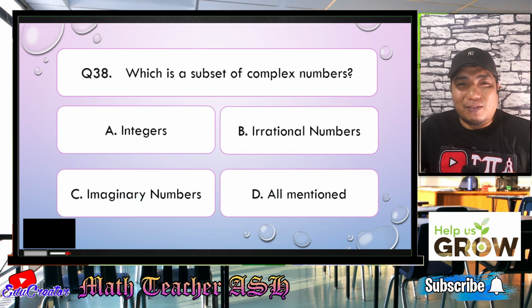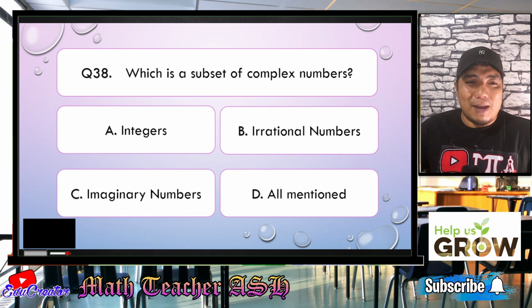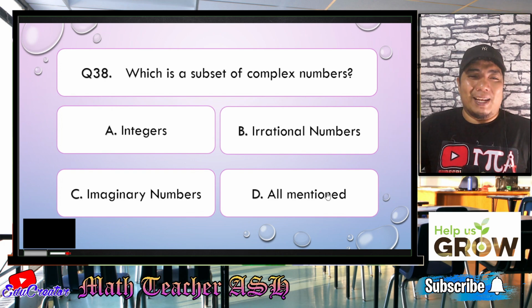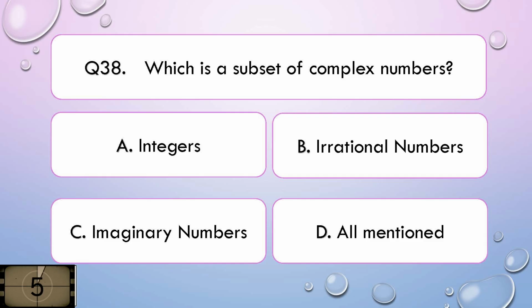Which is a subset of complex numbers? Is it A, integers, B, irrational numbers, C, imaginary numbers, or D, all mentioned? Give you 5 seconds to think about your answer.